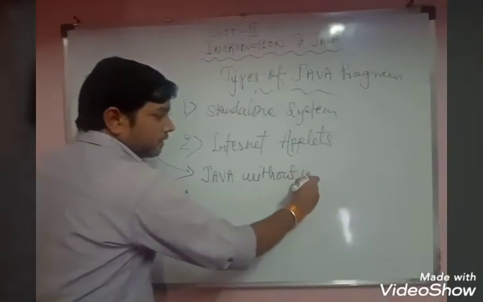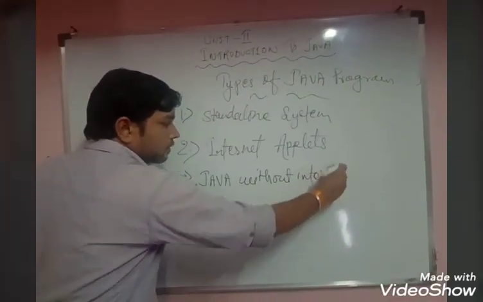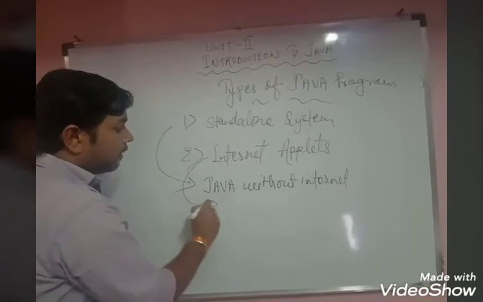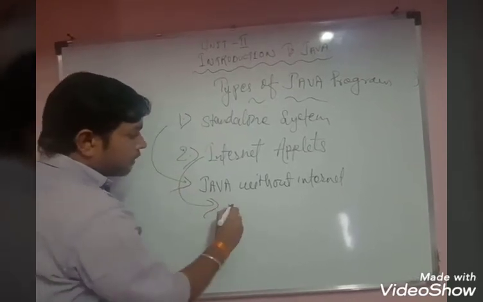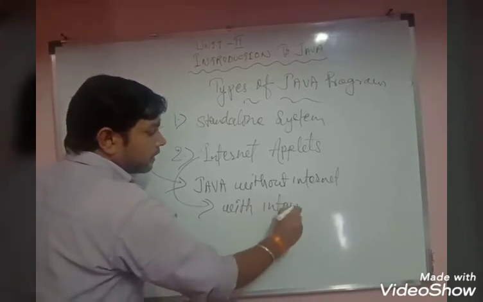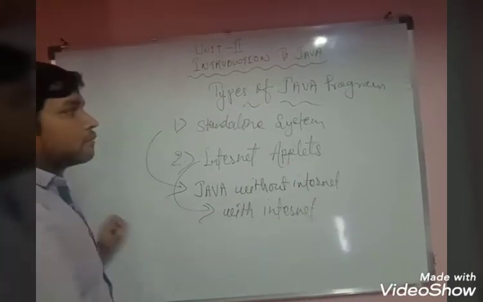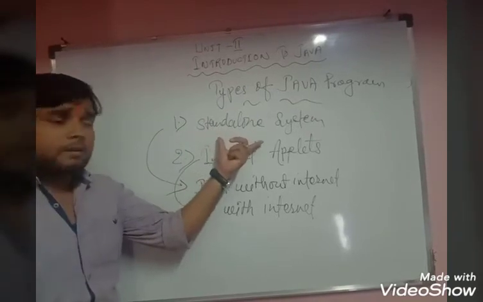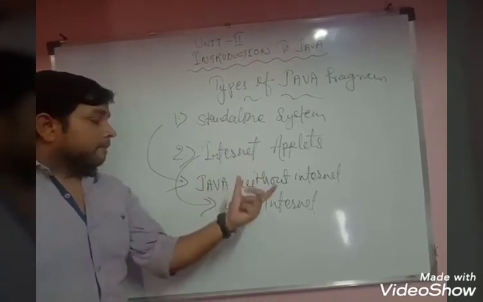If you are running a Java program without internet, it is called a standalone system. And if you are using a Java program with the use of internet, then it is called an internet applet. So these are the two types of Java program: first is standalone system and second is internet applet.